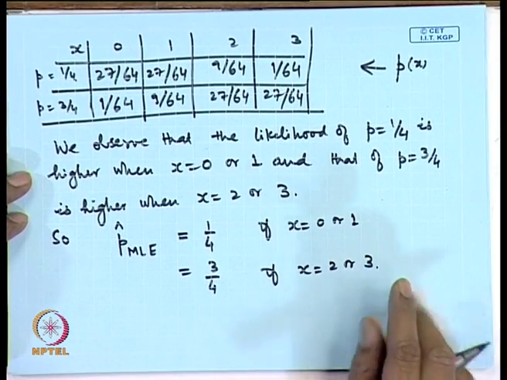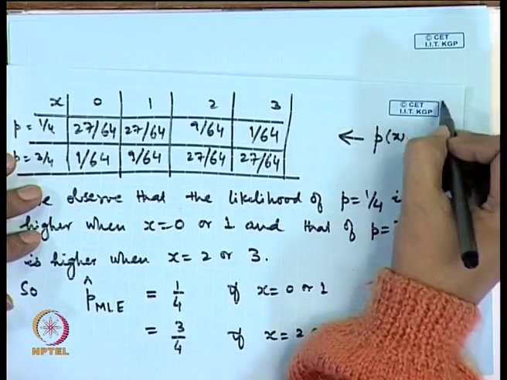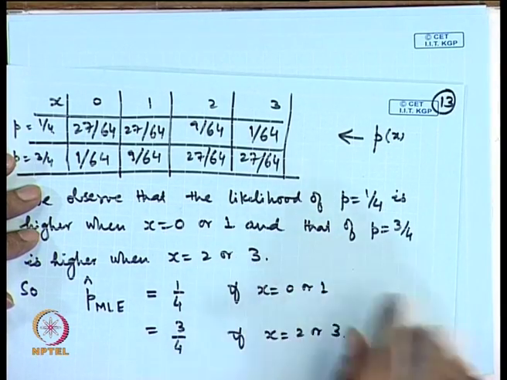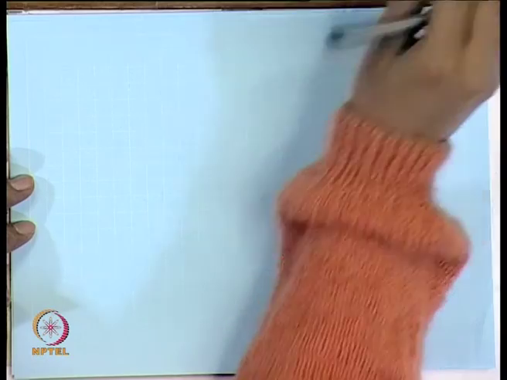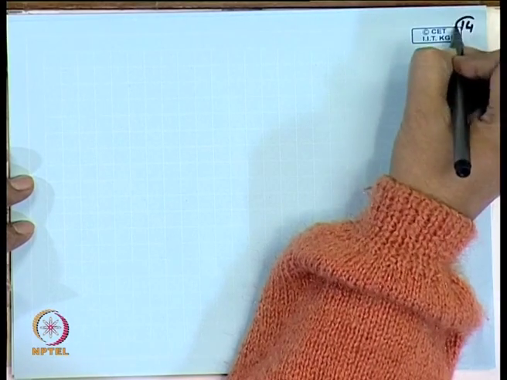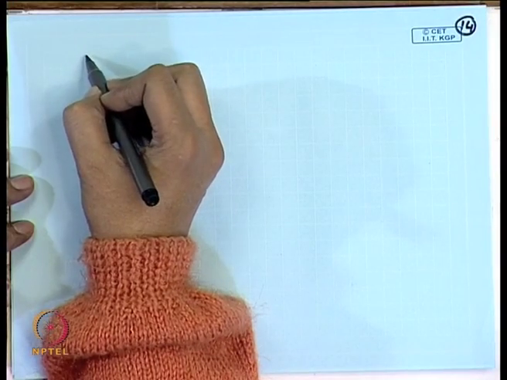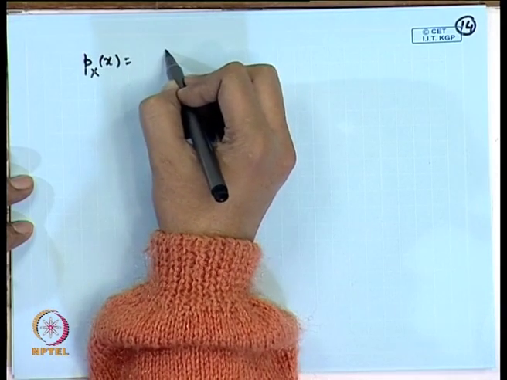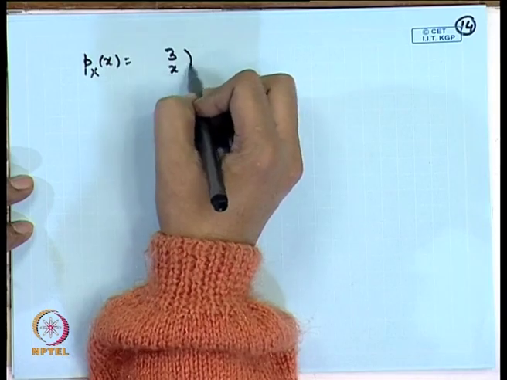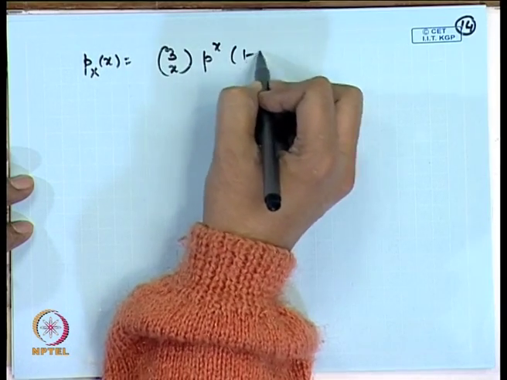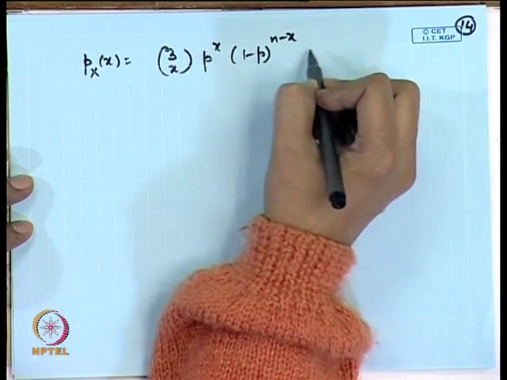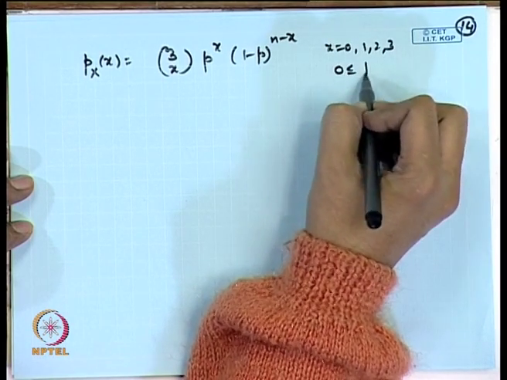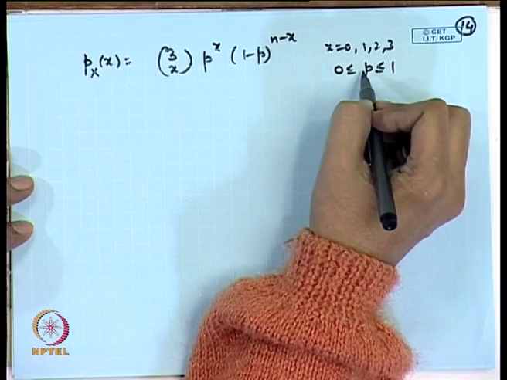That means, in general, if we did not have this information that p is equal to 1/4 or 3/4, then the problem would transform like this. I would have my function P x as 3 C x p to the power x, 1 minus p to the power n minus x, and now here p is any number between 0 and 1.